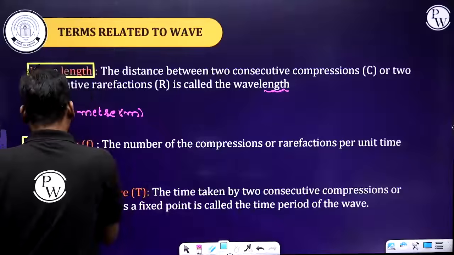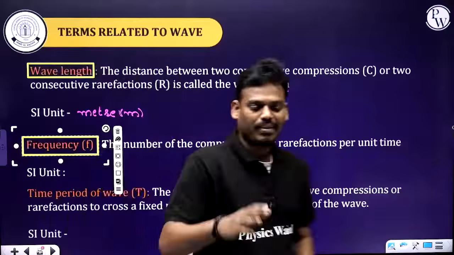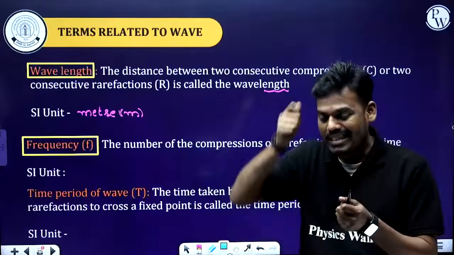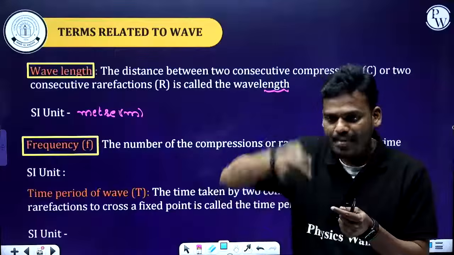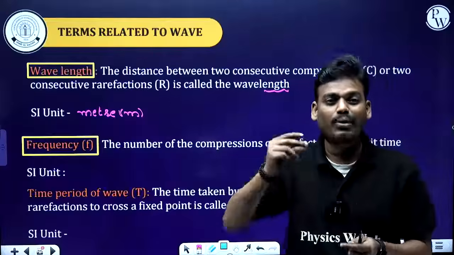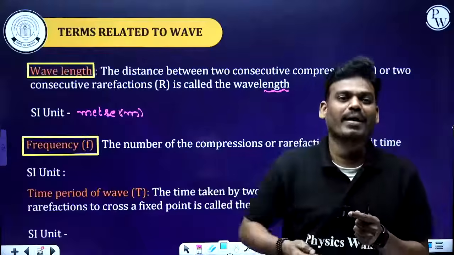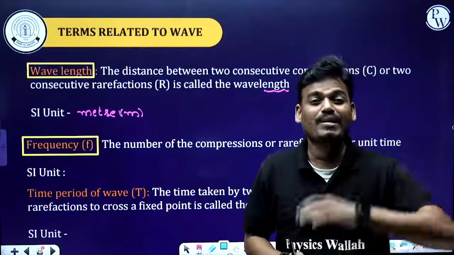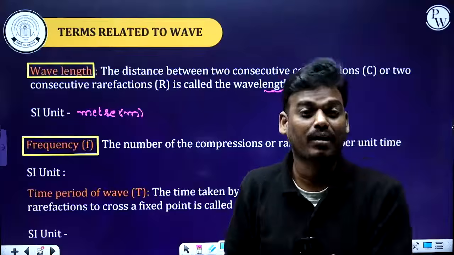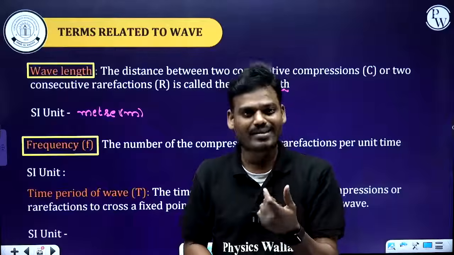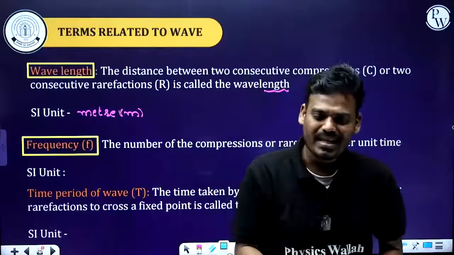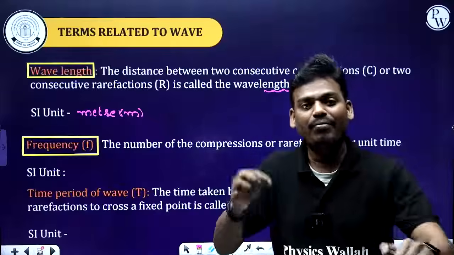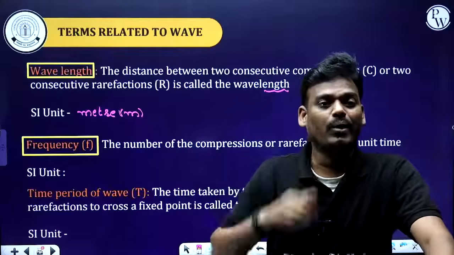Now the next one, frequency. What is frequency? For example, let's consider the ruler case. The meter scale, when you disturb it, will vibrate up and down, right? In 1 second, how many times does it vibrate? What is the SI unit of time? That is the second. So in 1 second, how many times, meaning the number of vibrations per unit time, is called the frequency of that wave.